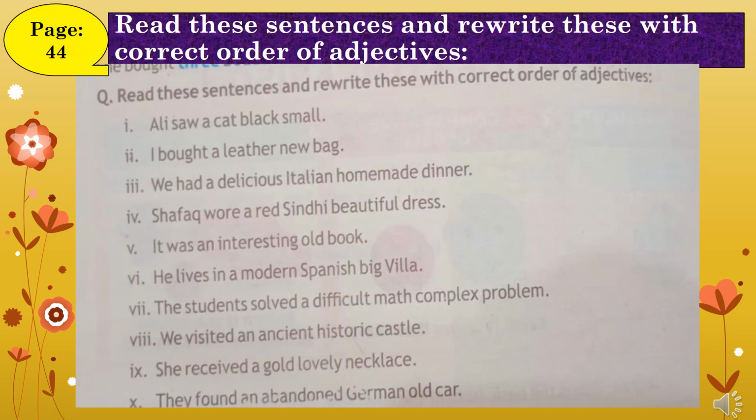On page 44, let's practice ordering multiple adjectives correctly. I'll show you each sentence, and then we'll rewrite it using the proper sequence of adjectives: opinion, size, age, shape, color, origin, material, purpose. Ready. Let's begin with the first sentence.